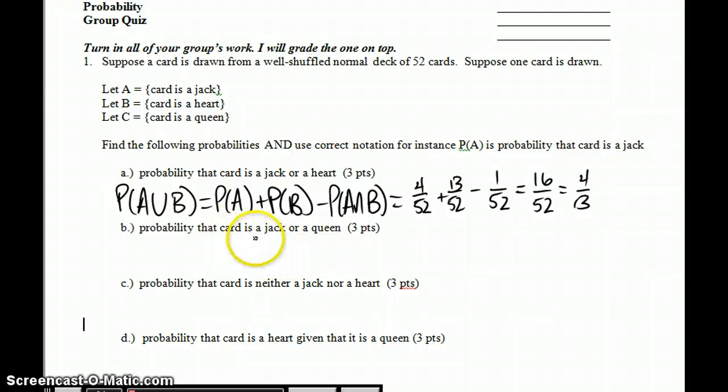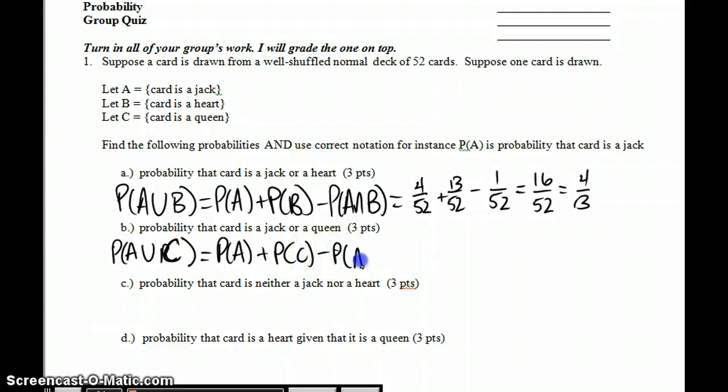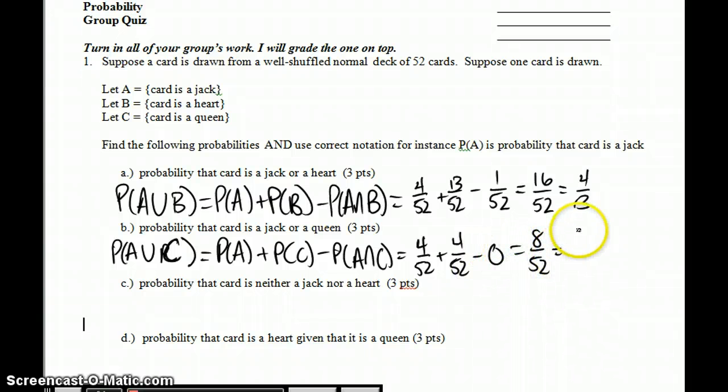The probability that a card is a jack or a queen, same thing, but this time we're looking at event C instead of event B. So we have the probability of A plus the probability of C minus the probability of A and C. There are 4 jacks, there are 4 queens, there are no jack queens. So we get 8 out of 52, which is 2/13.